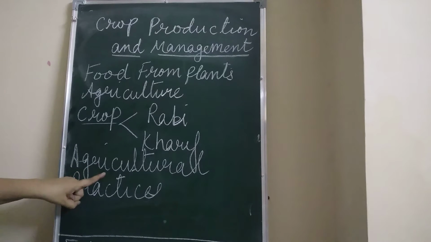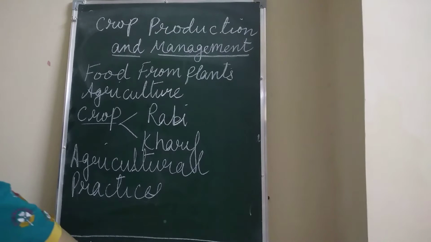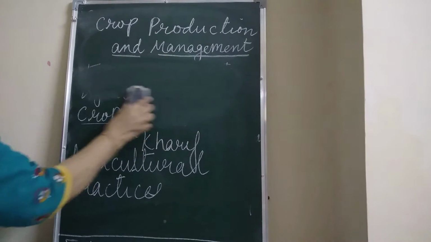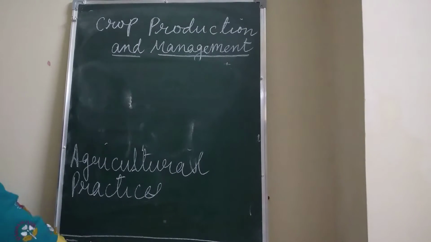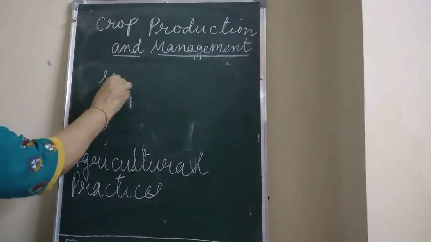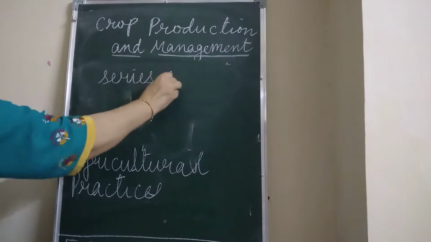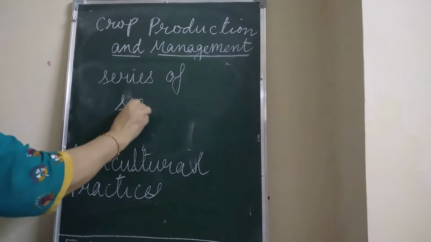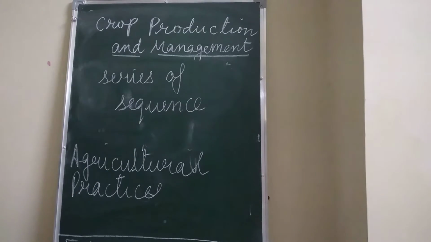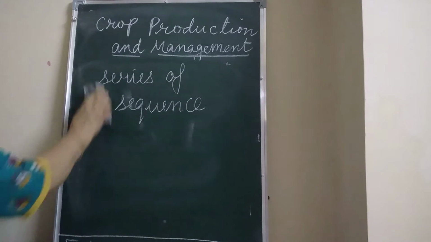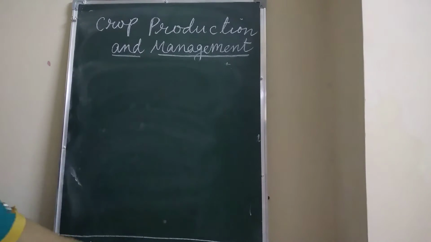For growing crops, farmers perform a series of steps, a sequence, which is known as agricultural practices, children. Now you know about that sequence also. That sequence is also very important, so one by one we'll discuss.